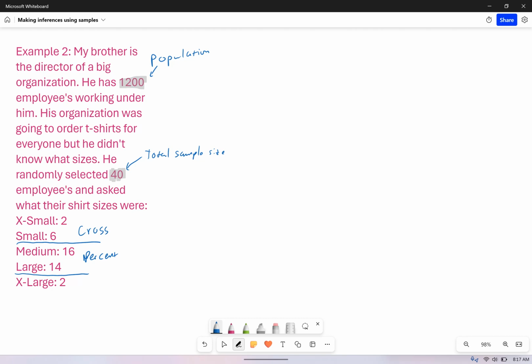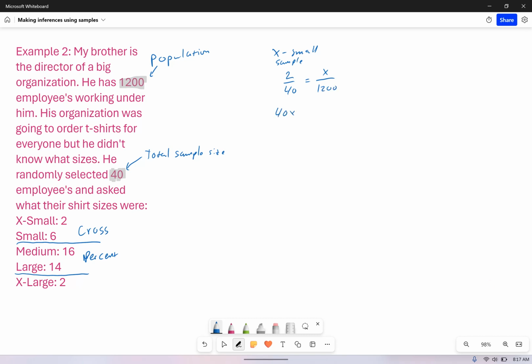So cross multiplication, for the extra small, I have 2 out of 40. This is my sample. And that's going to be equal to how many out of 1,200?